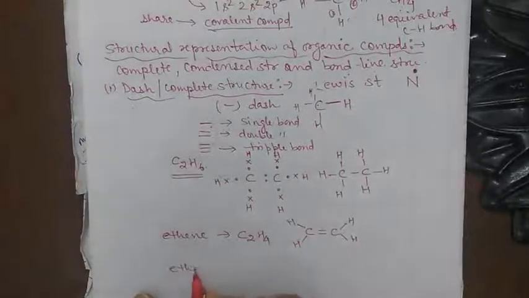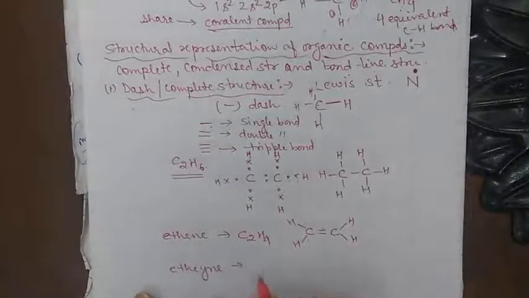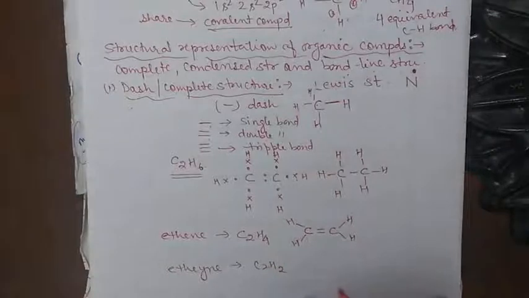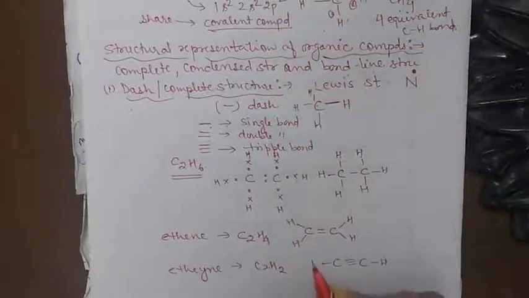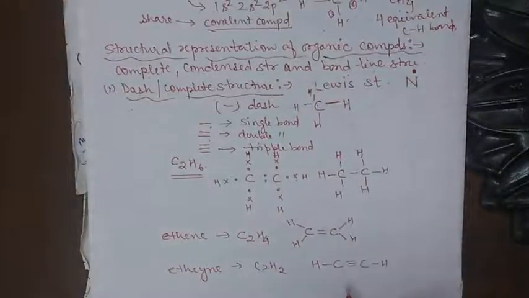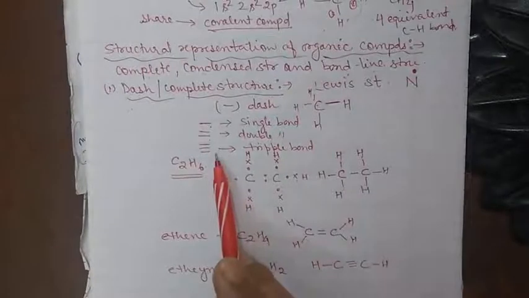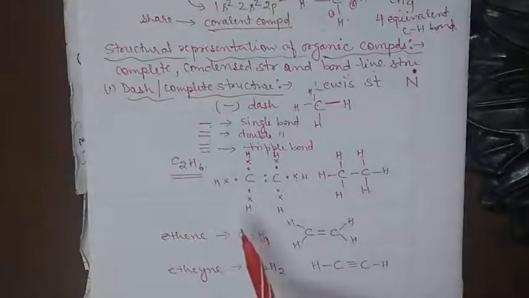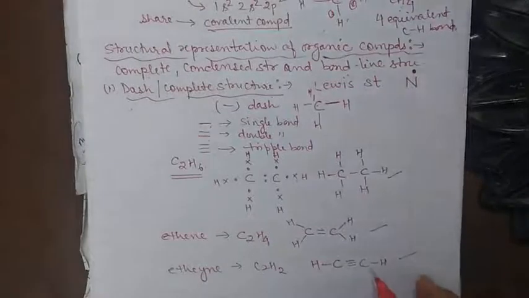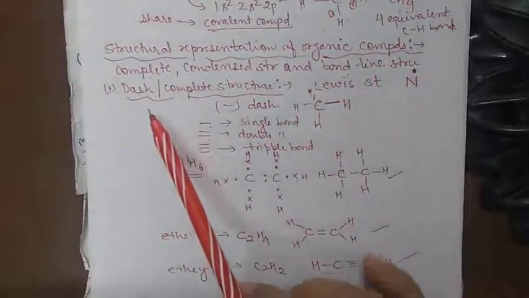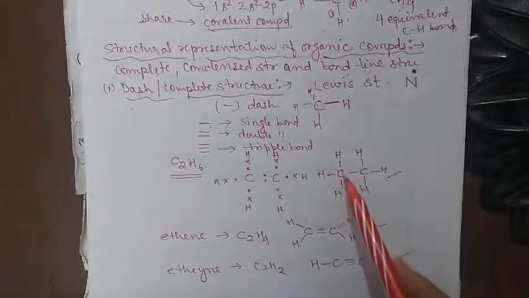Now the next example is ethyne, that is C2H2. How many hydrogen atoms are there? There are 2 hydrogen atoms. This is the structure for ethyne, and here a triple bond is present. 3 dashes are present, which means a triple bond is present. Such types of structures are known as the dash or complete structure, because they show a clear bond between the two atoms.